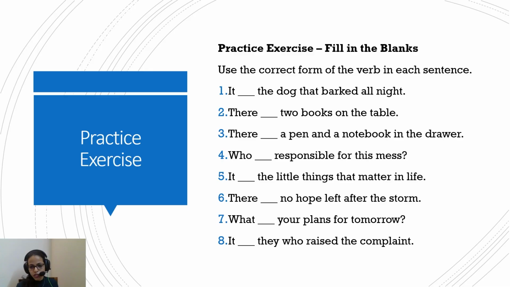So you might have heard this statement otherwise also, but it is simple enough. I don't think you even have to know the grammatical rule. Instinctively, it is what gets to your mind. There dash no hope left after the storm. There was no hope because hope is uncountable, so singular. What dash your plans for tomorrow? Again, the verb will be in agreement with plans. So what are your plans for tomorrow? It is they who raise the complaint.